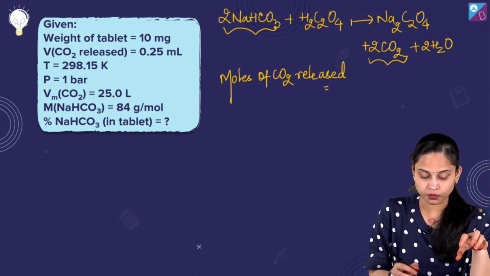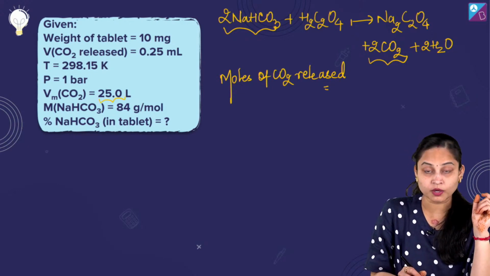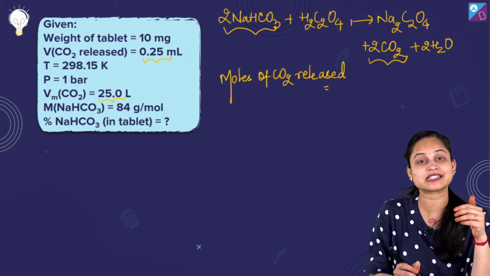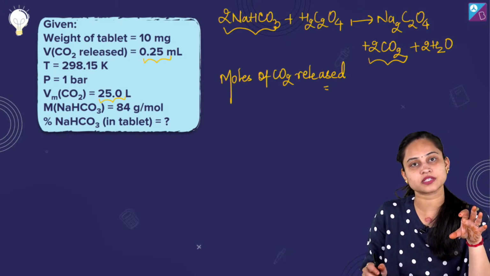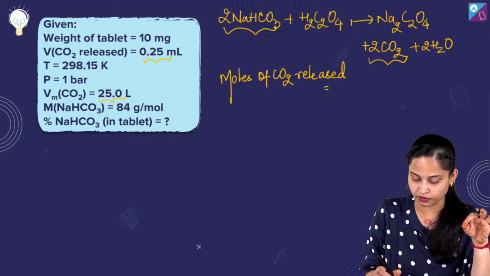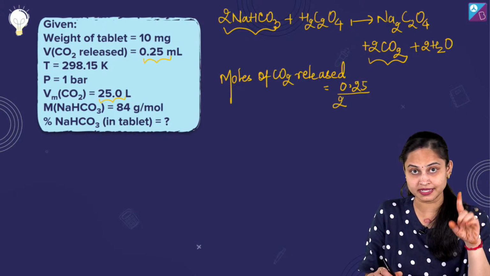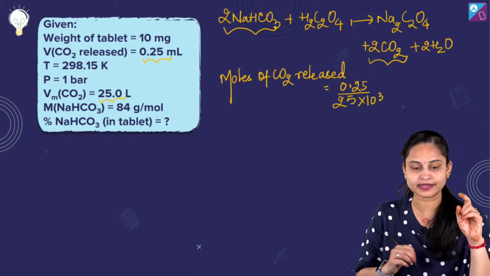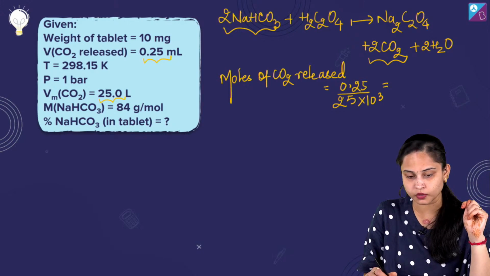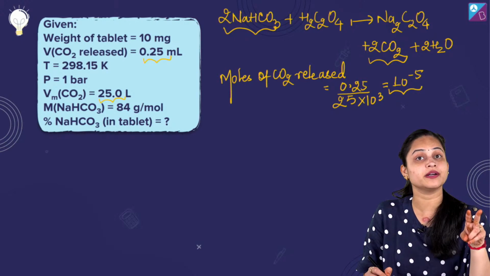So I have been given the molar volume of carbon dioxide, which is 25 liters. I have also been given the volume of carbon dioxide that is released, which is 0.25 ml. So the moles of carbon dioxide released or evolved will be equal to the volume released divided by the molar volume. Converting this molar volume from liters to milliliters, it's 25 into 10 raised to power 3. So here we are going to get 10 raised to power minus 5. So these are the moles of carbon dioxide released.